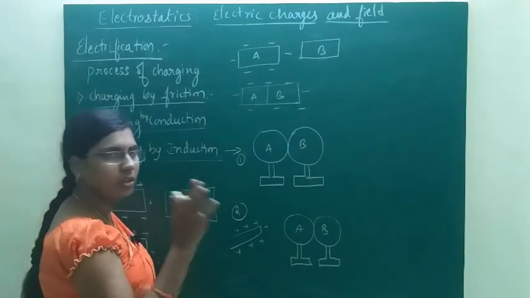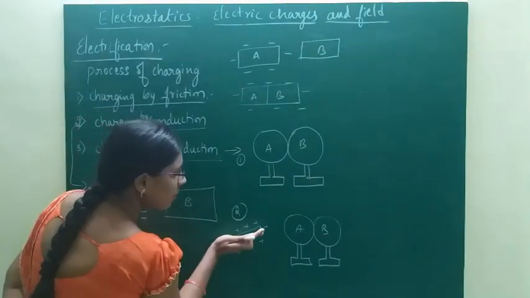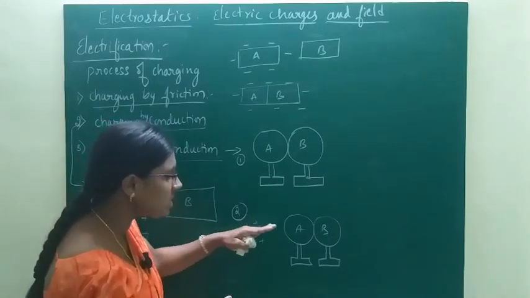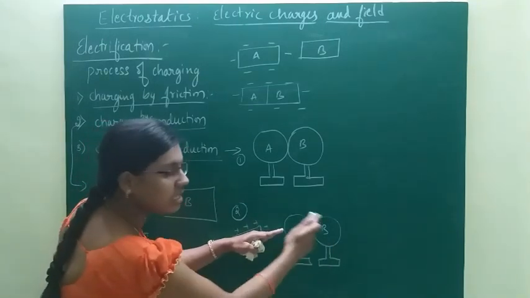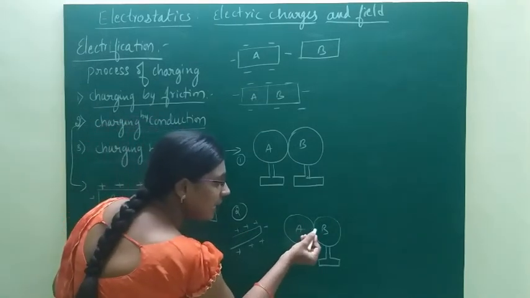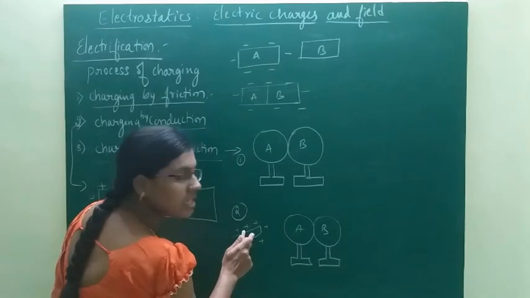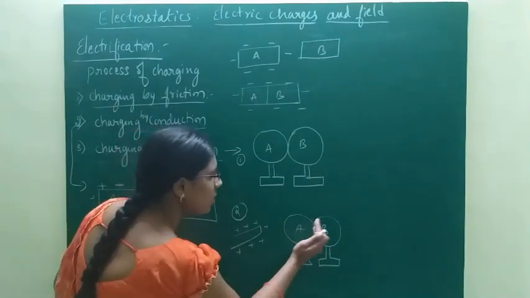Means electrons only will move. See, when this positively charged glass rod is brought near these uncharged spheres, the negative charges, means electrons, are attracted towards this positively charged glass rod.